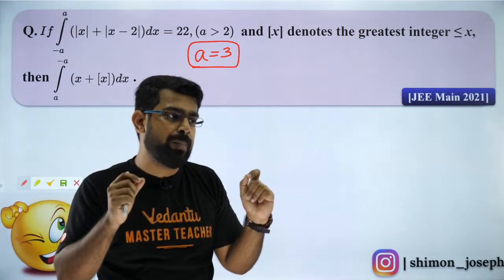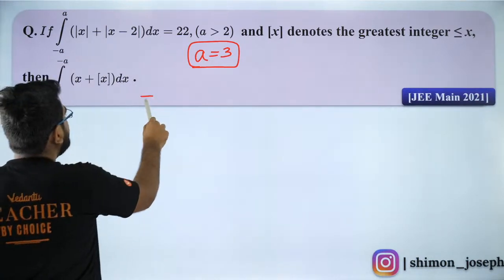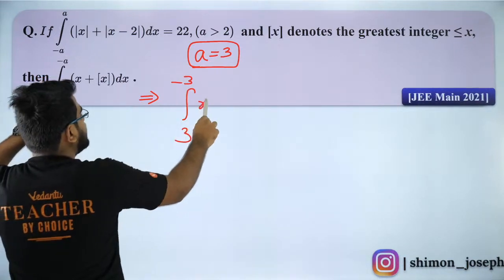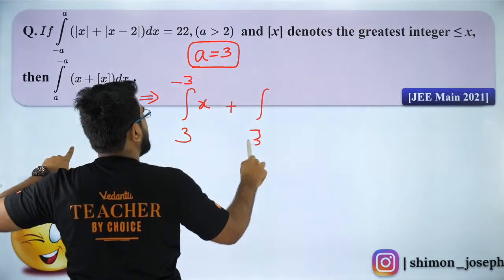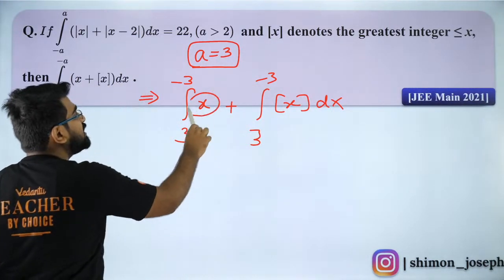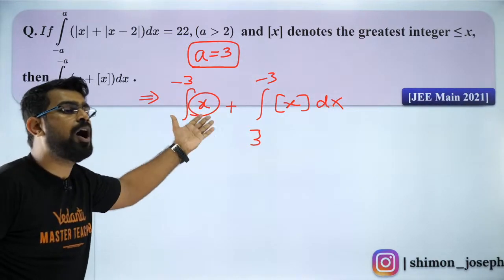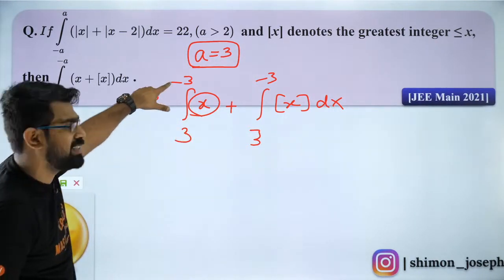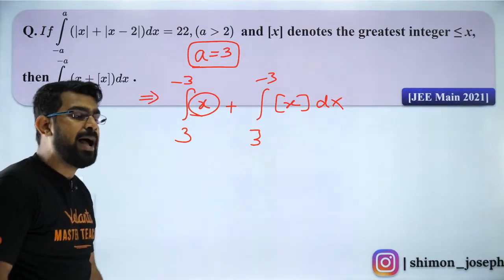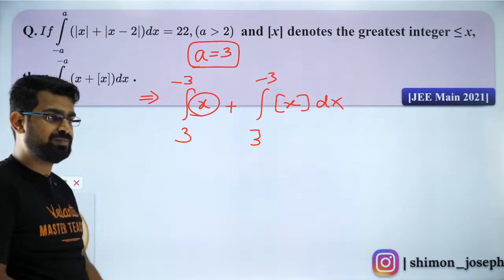Great job. So now let us move forward. Now what do we have here? We have the integral from minus A to A of x plus the integral from minus A to A of box x dx. Why is the first one 0? This is 0 because x is an odd function integrated from minus A to plus A. Is that correct? Very good, Sujit. Malavika, I am doing great. Welcome, Malavika. You're always welcome here.